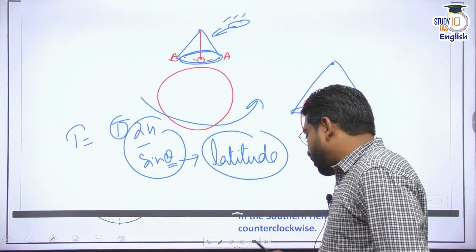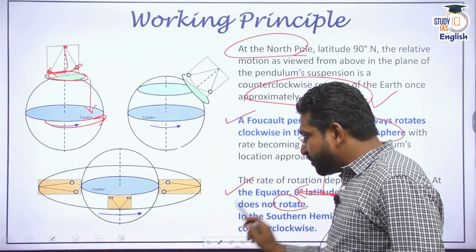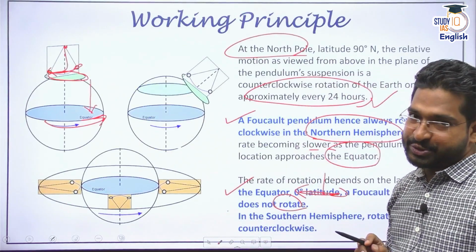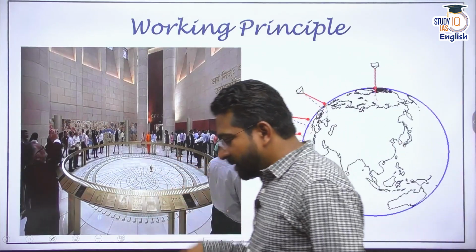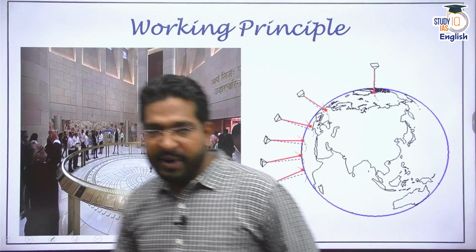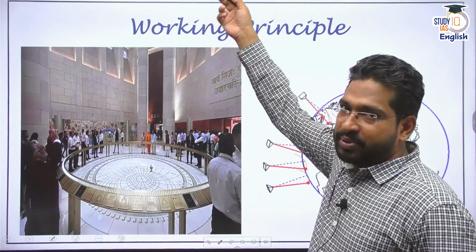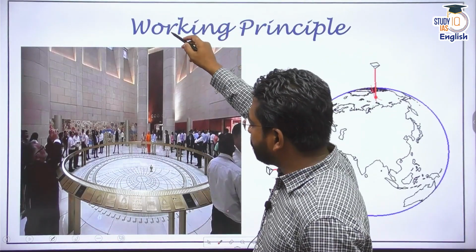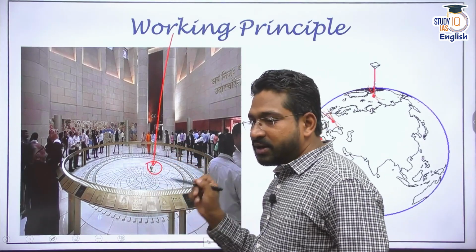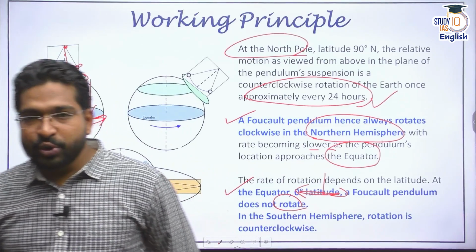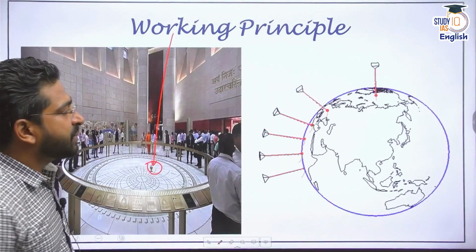Clear? Now, if you're not able to still visualize it, let me just show you what exactly happens. Because this is the setup that we have installed in the Parliament. This is the Parliament's Foucault pendulum. You cannot see the top of the string, but through a string I have connected a bob, and this bob is continuously oscillating. Now let me show you what is happening here. Just observe this particular picture.